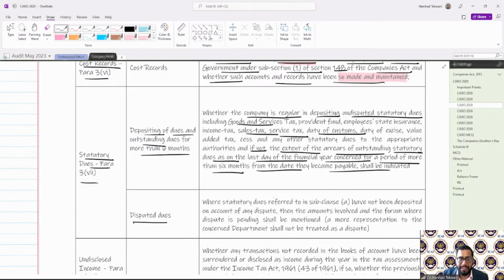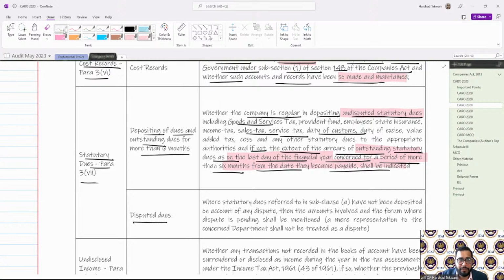So we need to specify outstanding undisputed statutory dues as on the last day of the financial year that are outstanding for a period of more than 6 months from the date they became payable. If there is any such due outstanding for more than 6 months on the last day of the financial year, we need to specify the details.